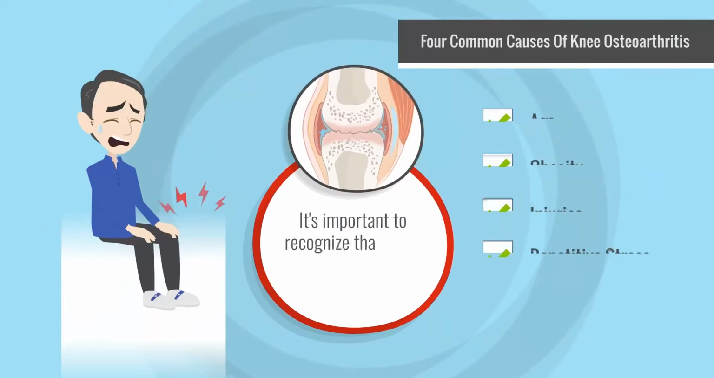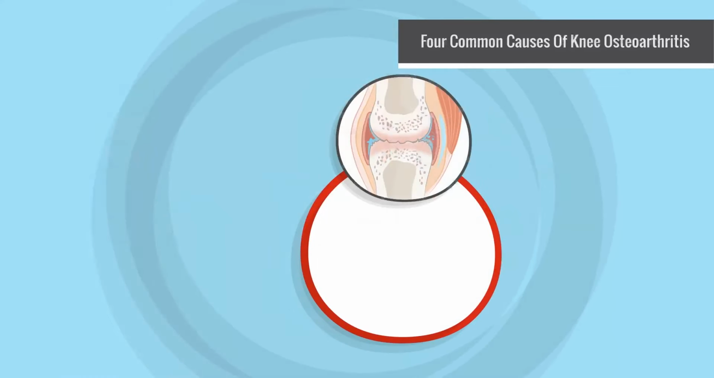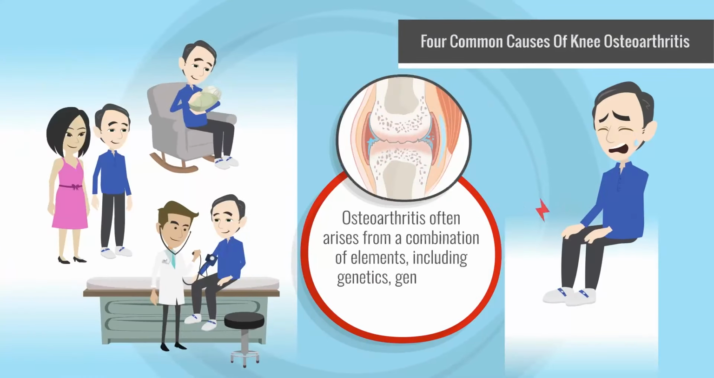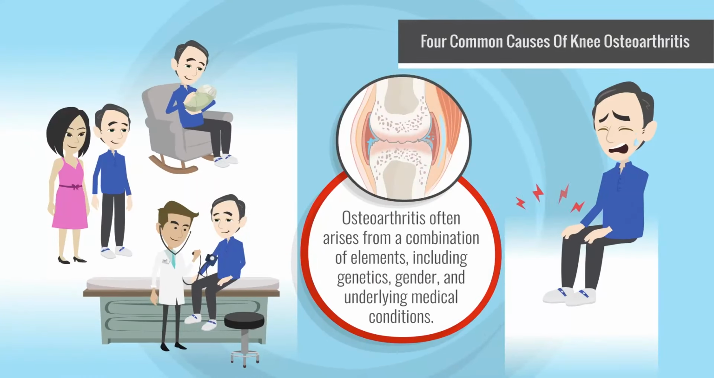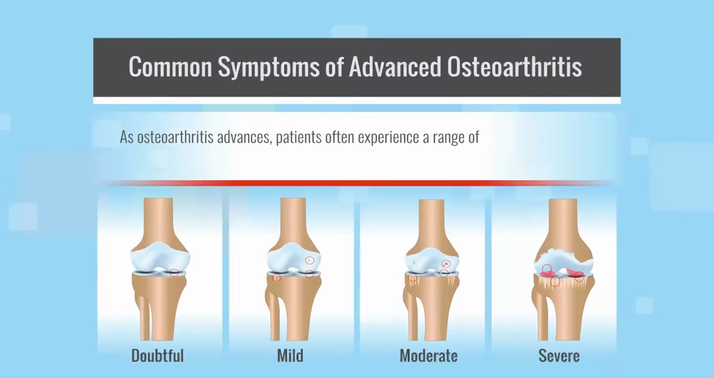It's important to recognize that while these are common risk factors, osteoarthritis often arises from a combination of elements, including genetics, gender, and underlying medical conditions. Common symptoms of advanced osteoarthritis.